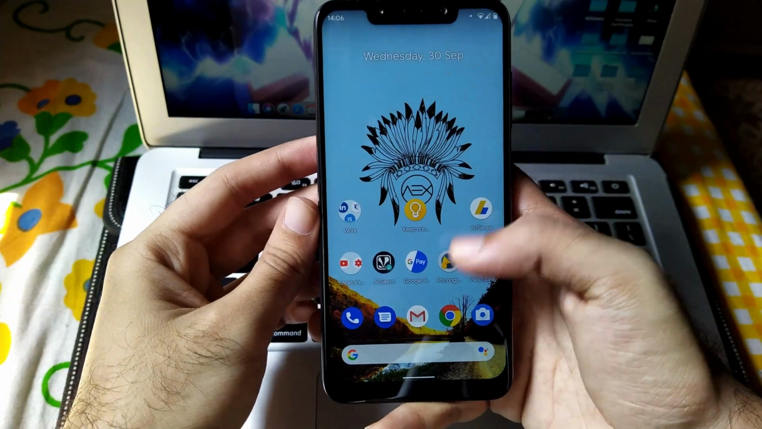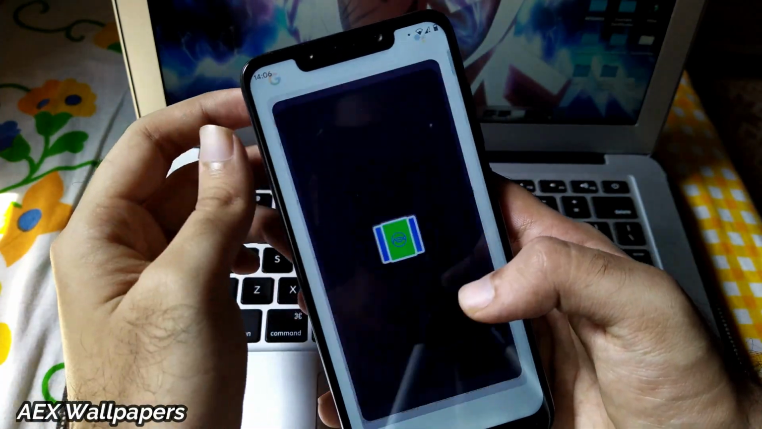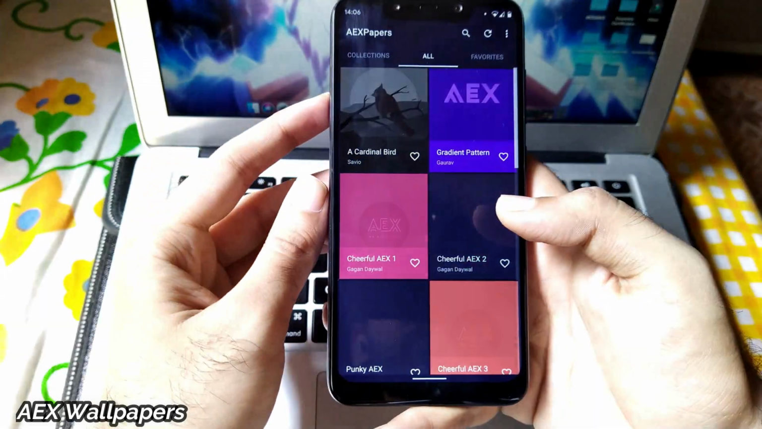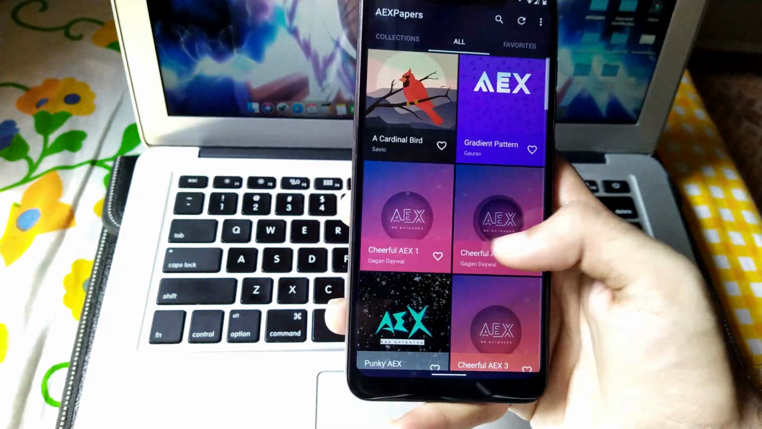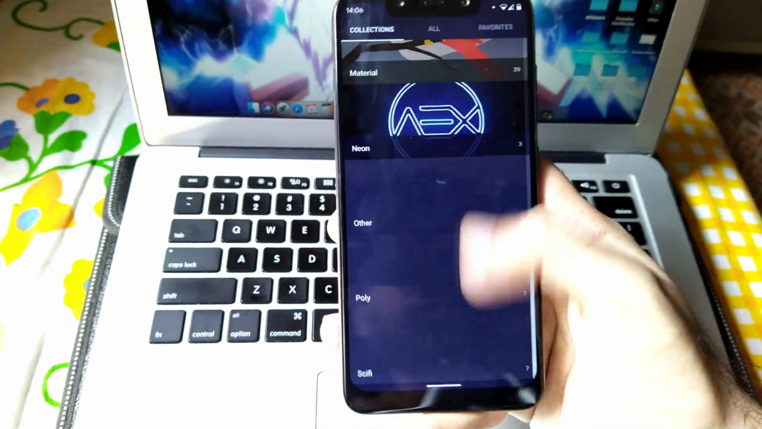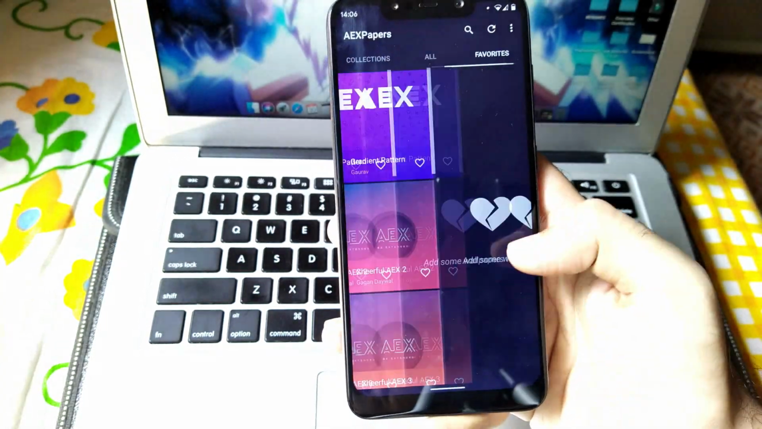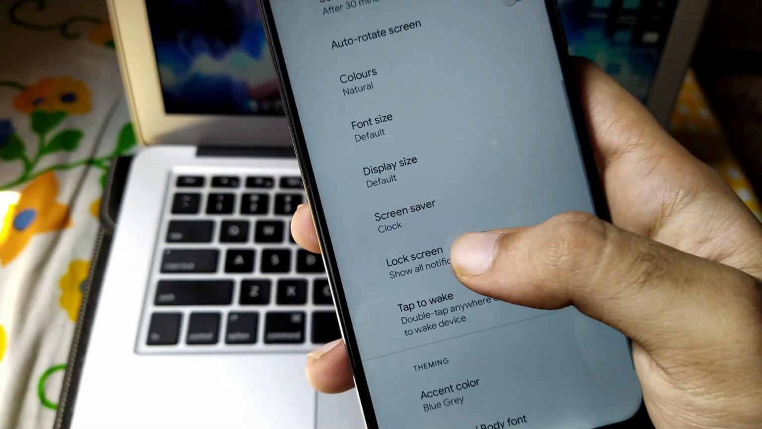Now let's move further towards the AEX features or the ROM features. Talking about the ROM features, at the very first, as usual, you will get these AEX wallpapers which you know you get in all the AEX or AOSP Extended builds. It seems that for a long time you get all types of wallpapers from the community itself.